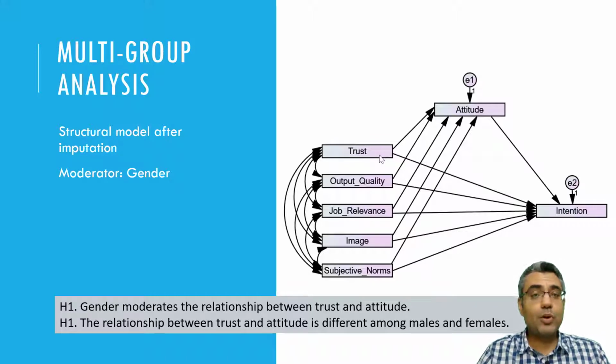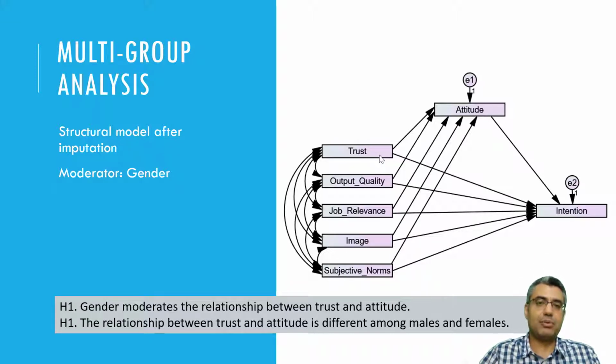This video is about multi-group analysis. Multi-group analysis is a second type of moderation. In the previous example, I showed you how to compute the interaction terms, and we assumed that the moderator is a continuous variable. But here, the assumption is that the moderator is a categorical variable, for example,